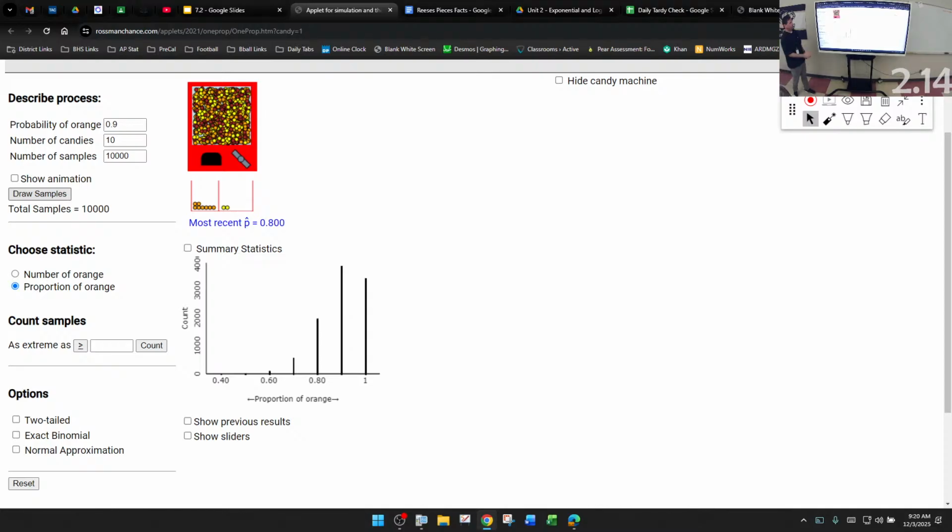Now here's where I want you to see something really interesting, okay? Because we did 0.5 earlier, right? We did 0.5 earlier. 0.5 was normal, 0.1 was skewed to the right, and 0.9 was skewed to the left. Now watch what happens. I'm going to change this back to 0.1, but instead of drawing 10 candies, I'm going to draw 100 candies. Okay with that?